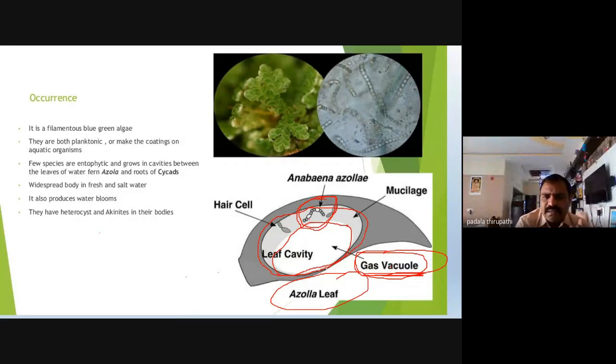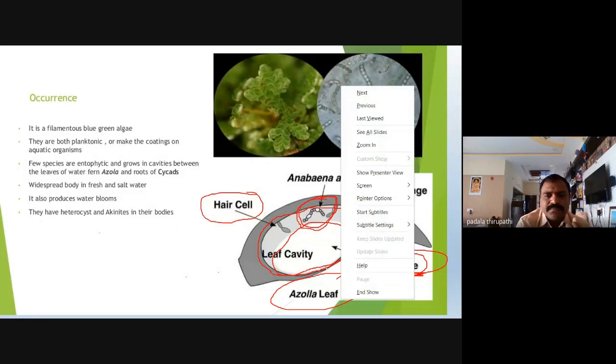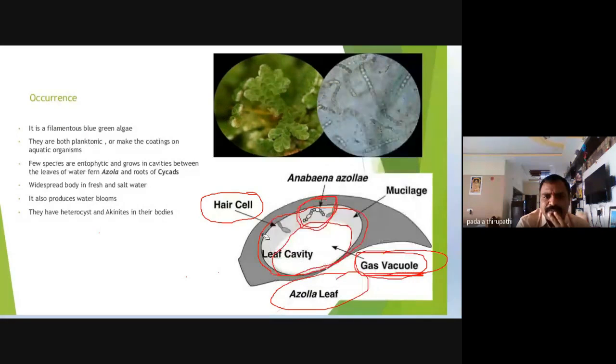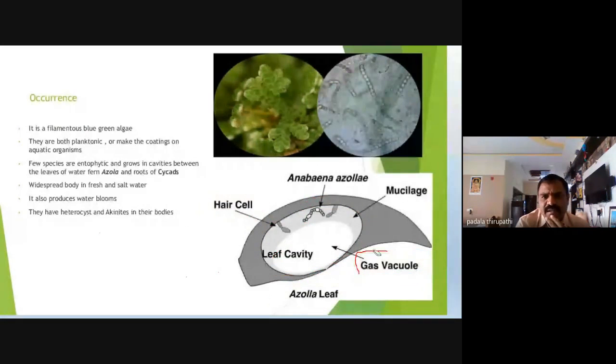In the leaf cavity, a number of air cells are also present. Okay, so this is about the anatomy of the Azolla leaf. Next, we will move to the next slide, Amma. So this is the Azolla plant.